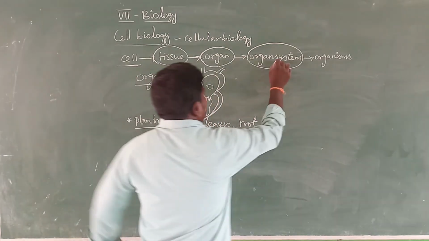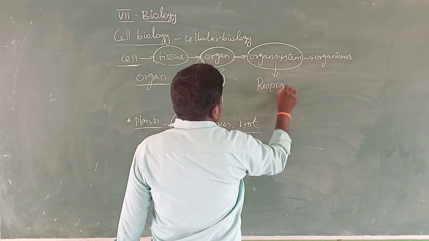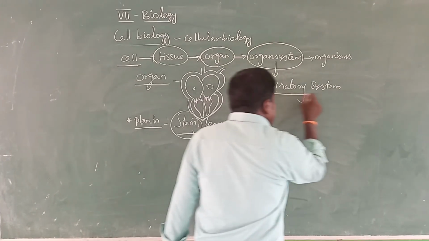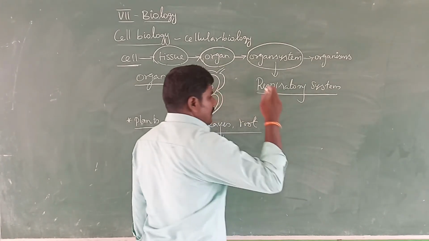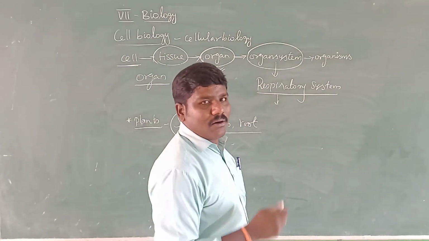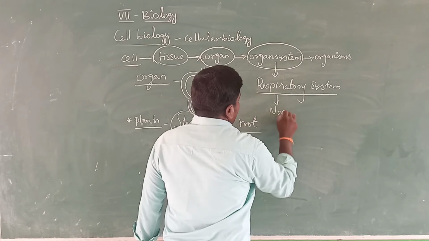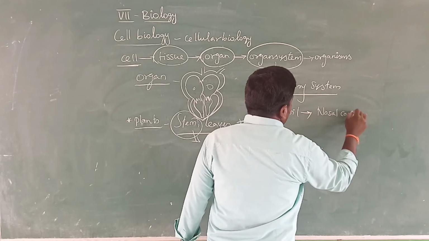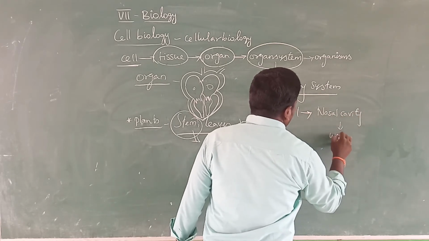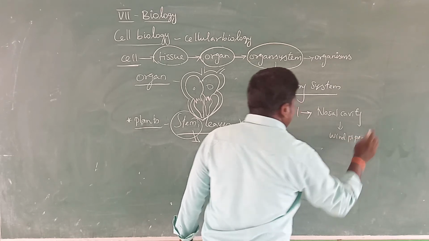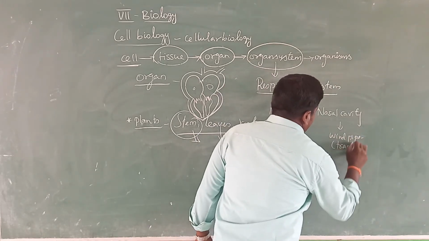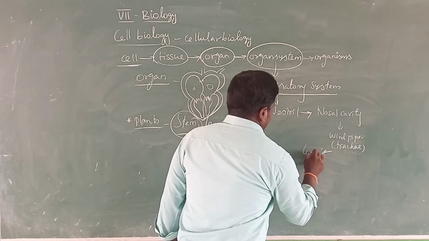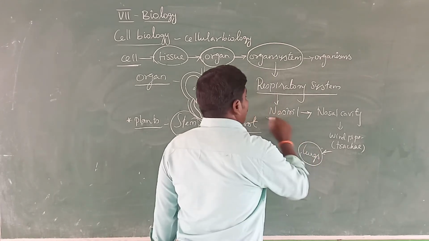For example, the respiratory system. The respiratory system mostly involves the respiratory tract or respiratory organs. There is the nostril, nasal cavity, and then the windpipe, which is otherwise known as the trachea, and then the lungs.